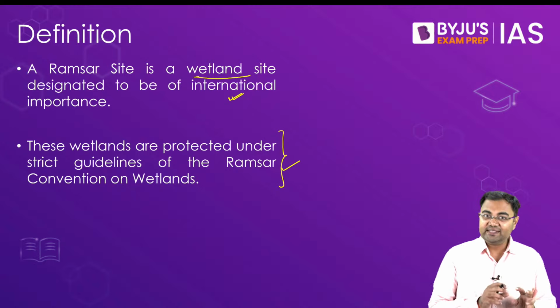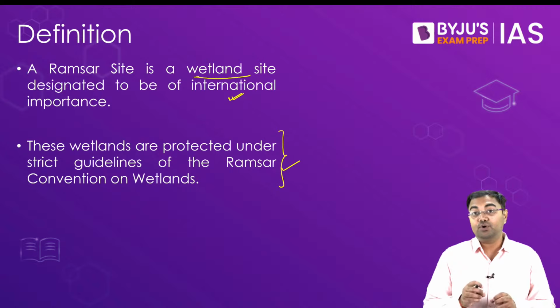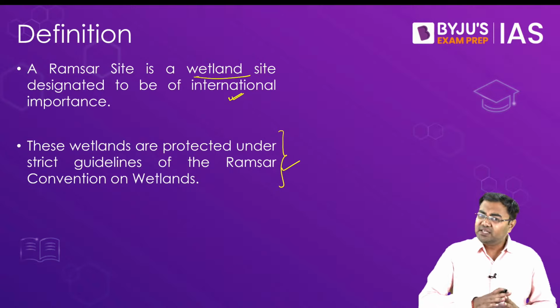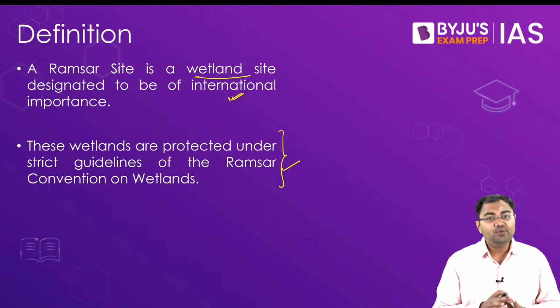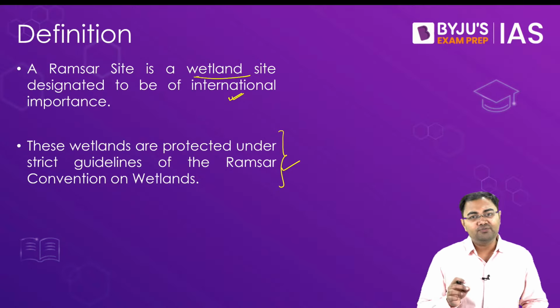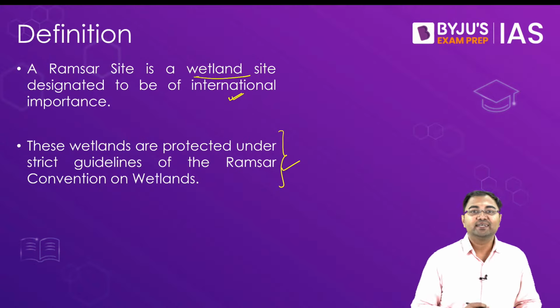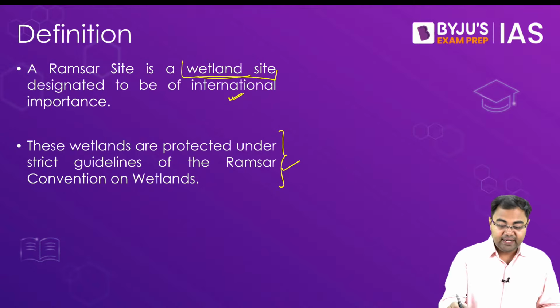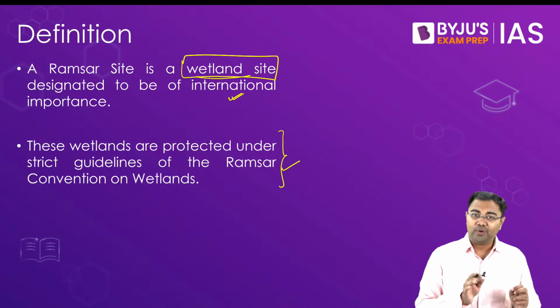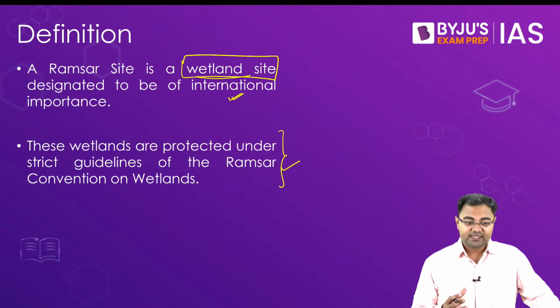So a Ramsar site is a wetland which is of significance in a variety of ways. There are multiple criteria, and if any one of these criteria is fulfilled by a wetland, then it might be recognized as a Ramsar site. That's why a Ramsar site is nothing but a wetland which becomes very important for one reason or the other.